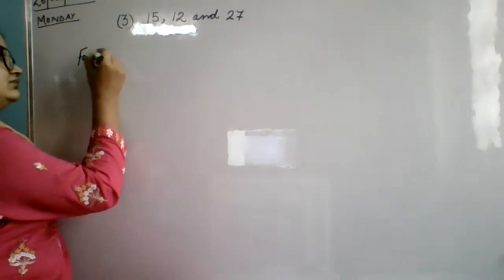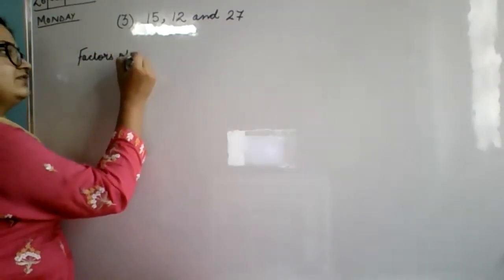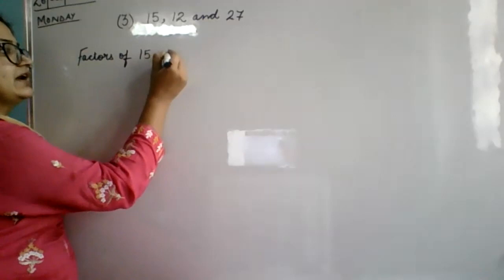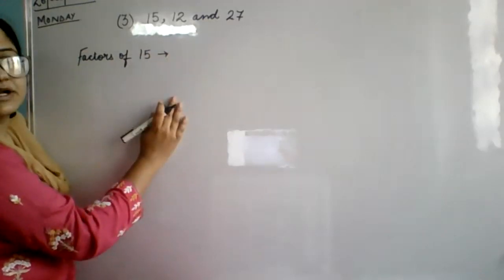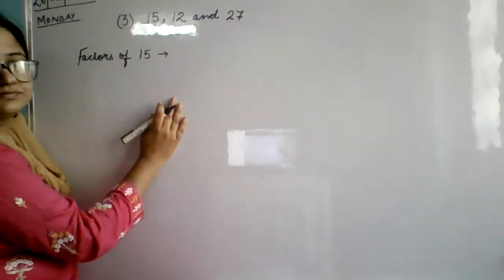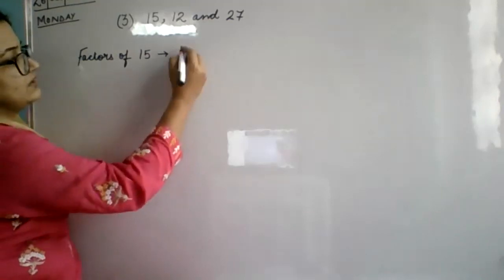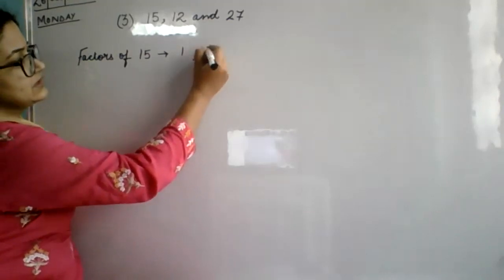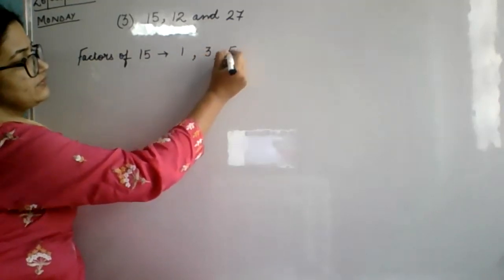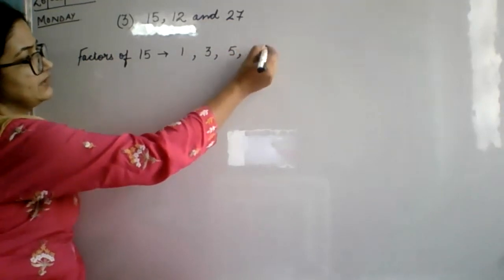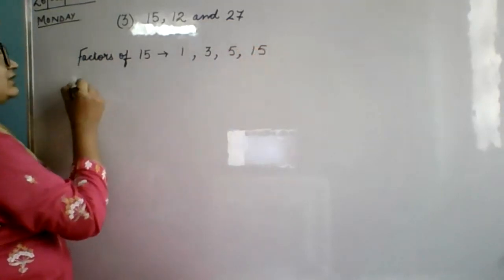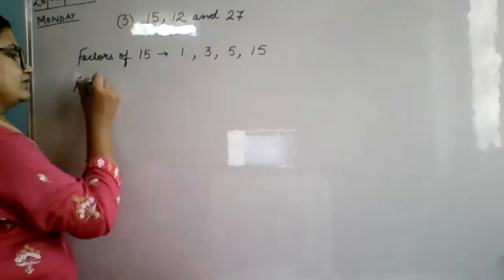Yes, ma'am. So you have to take out factors of 15 first of all. Tell me the factors of 15 quickly. What are the factors of 15? 1, 3, 5, 15. Very good, Utsav. 1, 3, 5, and 15. Very good. Okay. Now tell me the factors of 12.